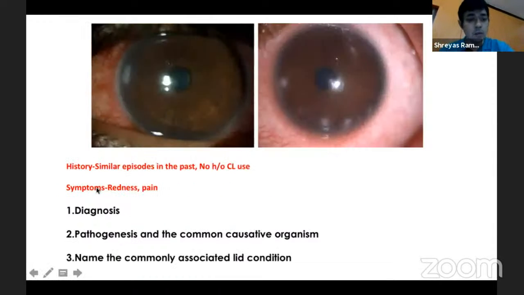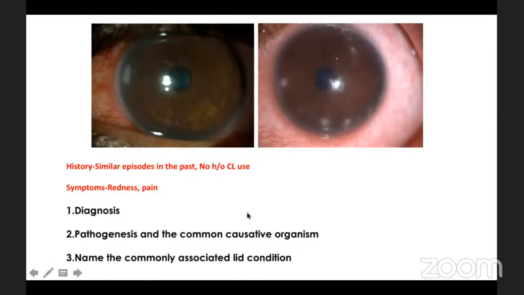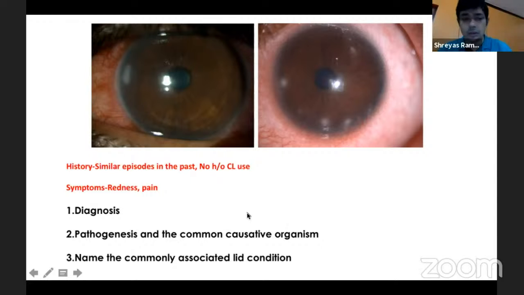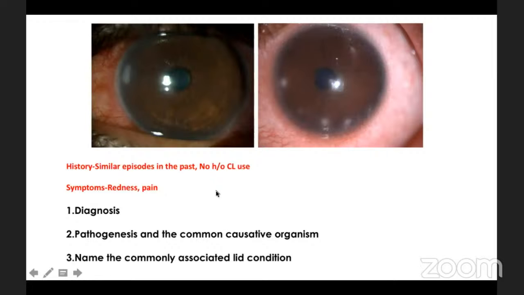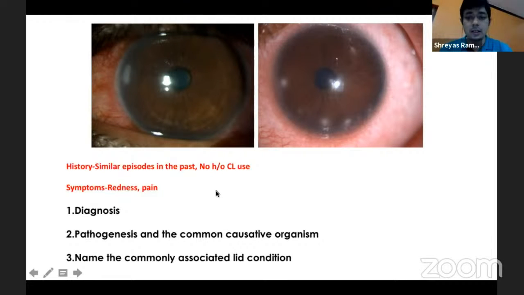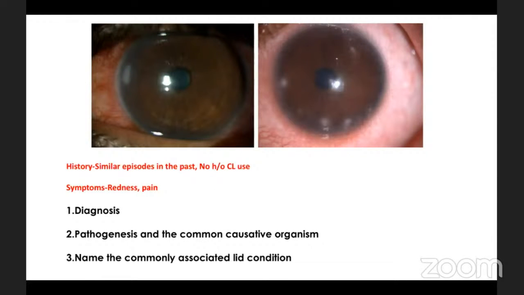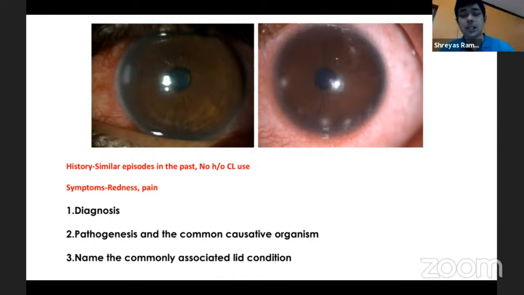Okay. What about this condition? What do you think is the diagnosis? Patient with recurrent episodes of redness, irritation, and in this case, at least, no history of contact lens use. So what do you think is the diagnosis? What is the association? Marginal keratitis, sir. Excellent, marginal keratitis. So why do you say this is marginal keratitis? What is typical of marginal keratitis?